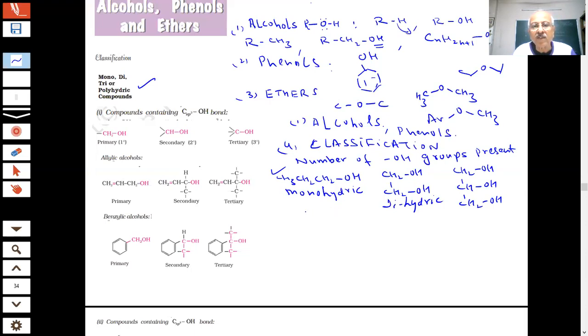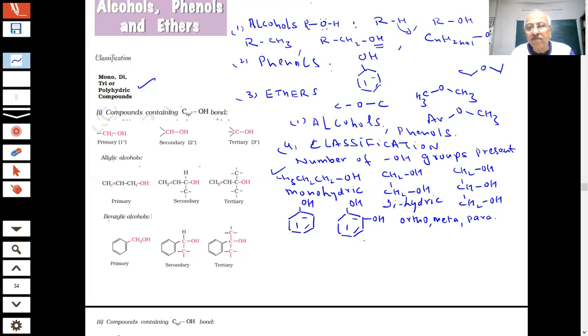For other cases, for example, if it is an aromatic alcohol, phenol, student, you have one OH, monohydric. If I put two OH groups, students, the interesting thing here is there are three possibilities for putting the OH groups on the benzene. You are aware of ortho, meta, and para positions. 1,2 is ortho, 1,3 is meta, 1,4 is para position.